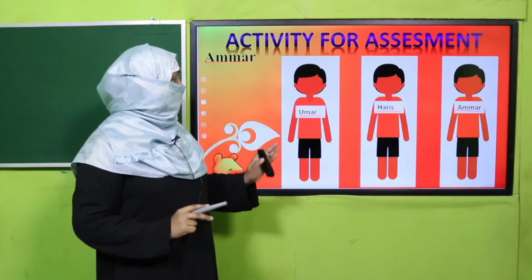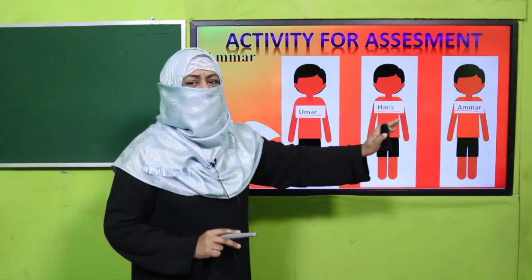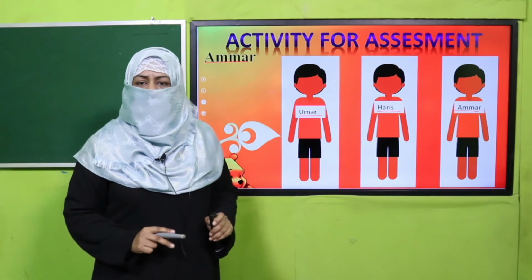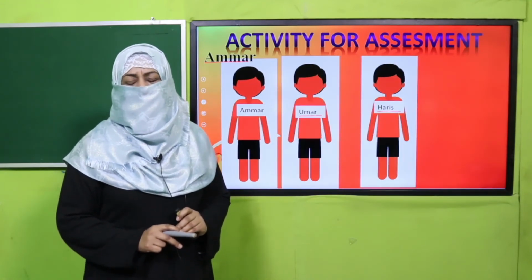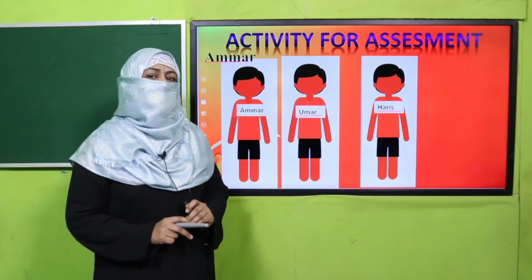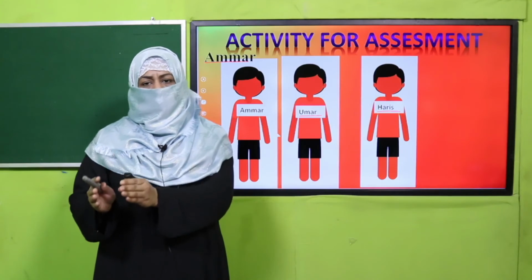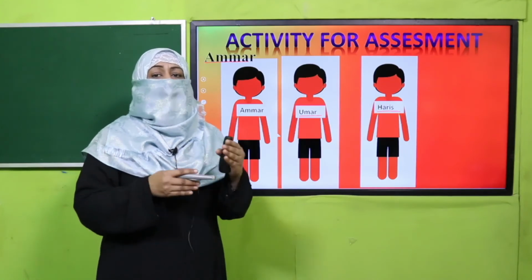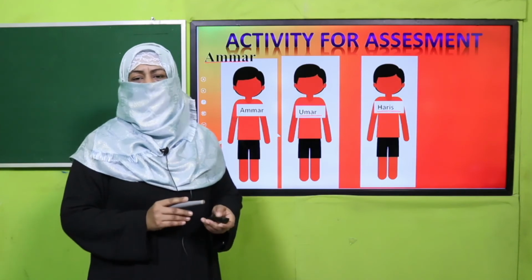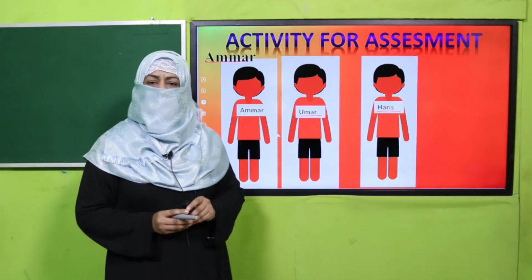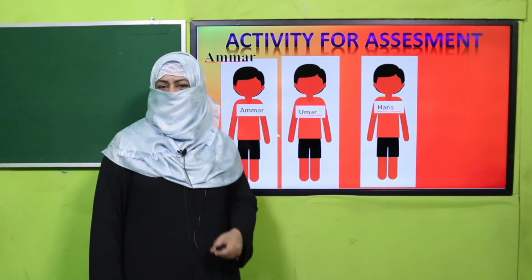Now Umar and Haris know I'm not talking to them. I'm calling Ammar. So when I say, Ammar, come here, Ammar will come to me. Yes, ma'am, how can I help you? And I will say, please, Ammar, do this work. Right? This is how common naming words and particular names help us in our routine life. This is how we use them. Teacher, you may pause the video and practically do this activity in your classroom.